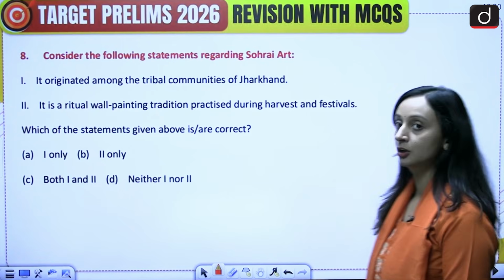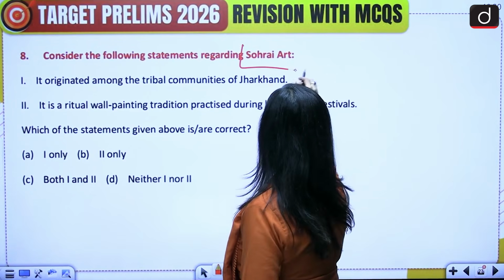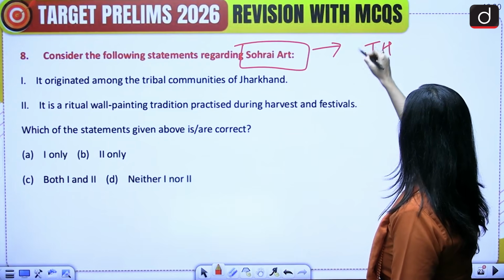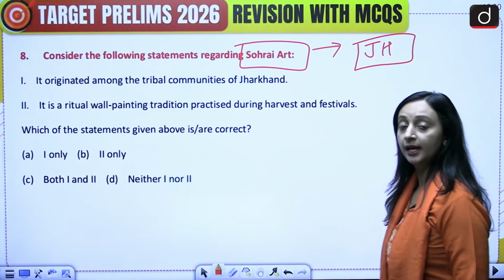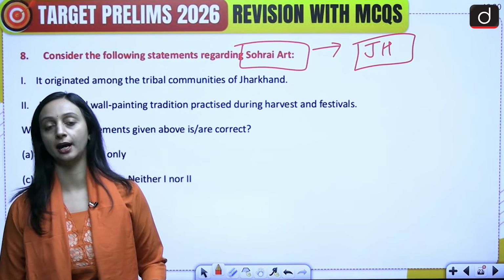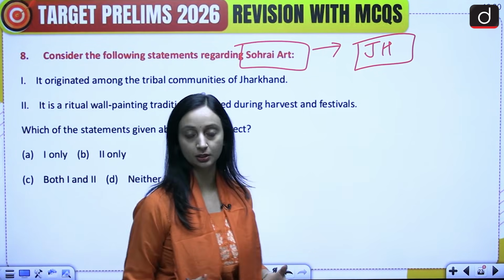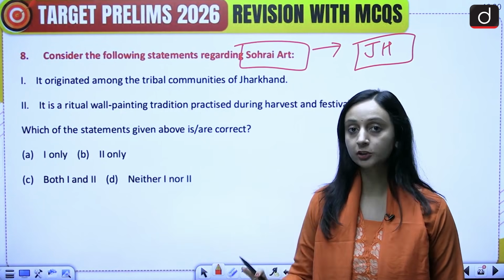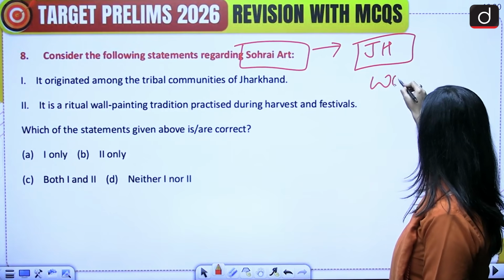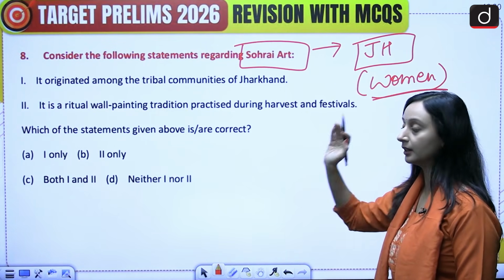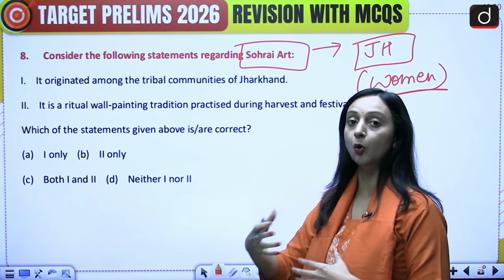Done? So what is Sohrai art? Sohrai art is an art that is practiced by the tribal communities of Jharkhand, and it gained national recognition at the Kala Utsav of 2025. That's why this was in news. And this is practiced by the tribal communities of Jharkhand, more specifically by the women of the tribal communities of Jharkhand, where they do wall paintings.